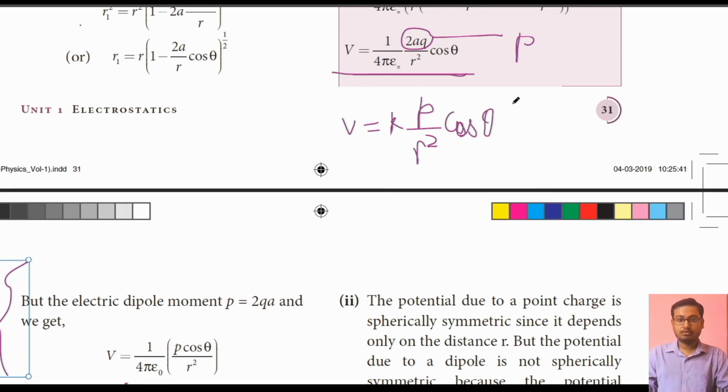Okay, so we have got two formulas for finding potential at a point P because of an electric dipole, which is at a distance r from its center. That is V is equal to 1 by 4 pi epsilon naught into 2aq cos theta by r square, or V is equal to 1 by 4 pi epsilon naught into P cos theta by r square. It depends on you and the question given to you which formula you have to use to solve the numerical sums. Okay, coming to the next topic.